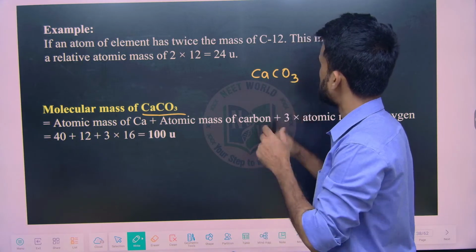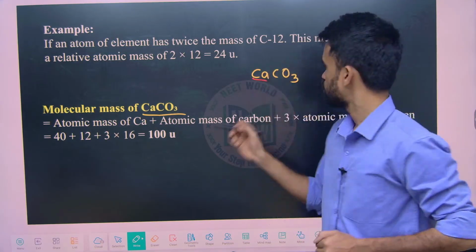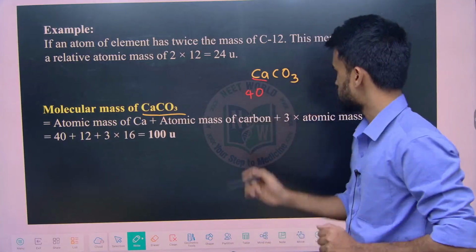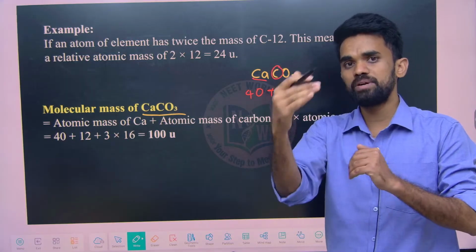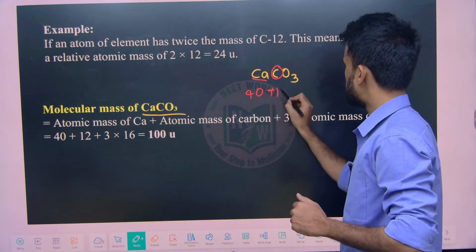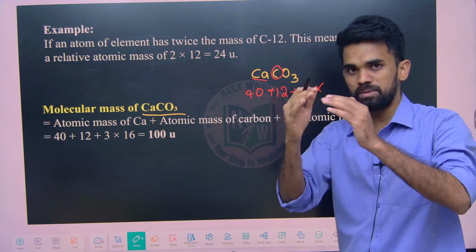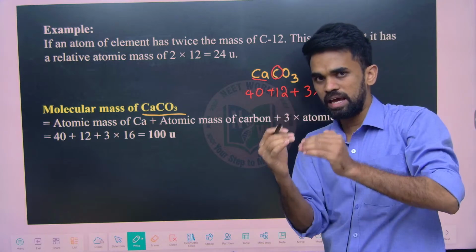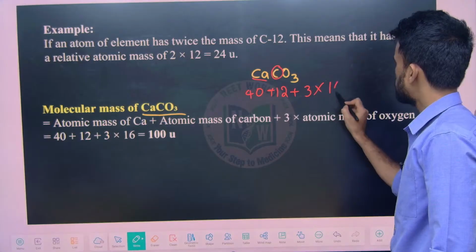So calcium atomic number is 20, so mass number becomes 40, because it contains 20 protons plus 20 neutrons. Carbon atomic number is 6, its mass number becomes 12. And there are 3 oxygens, each oxygen atomic number is 8, mass number becomes 16. So 16 threes are 48.